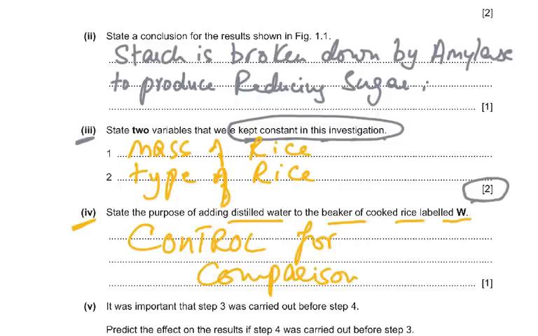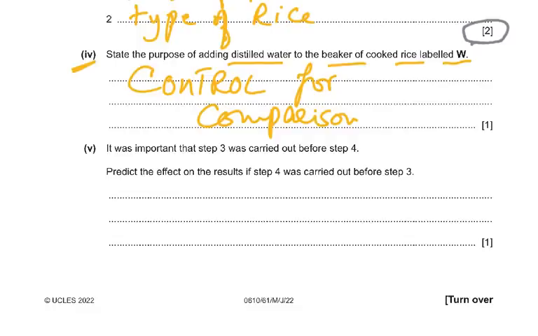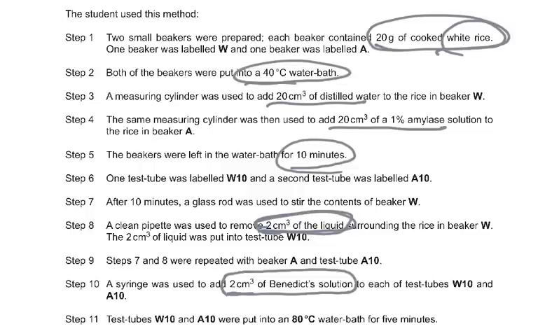Okay, then we come to part 5. It was important that step 3 was carried out before step 4. Predict the effect on the result if step 4 was carried out before step 3. What was step 3 and step 4? Go back and read it. A measuring cylinder was used to add 20 centimeter of distilled water to the rice in beaker W. The same measuring cylinder was used to add 20 centimeter of 1% amylase to the rice in beaker A.